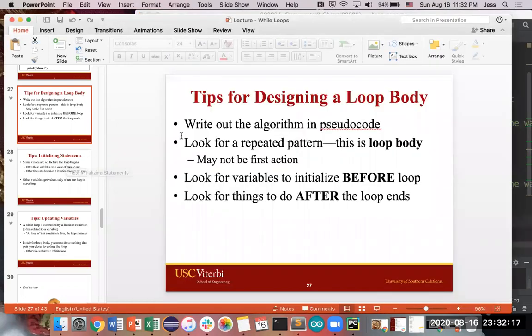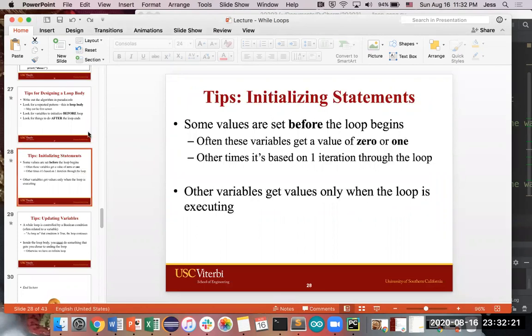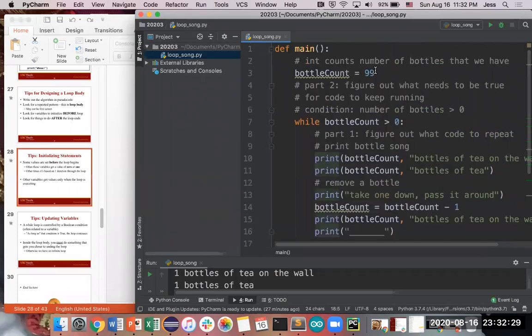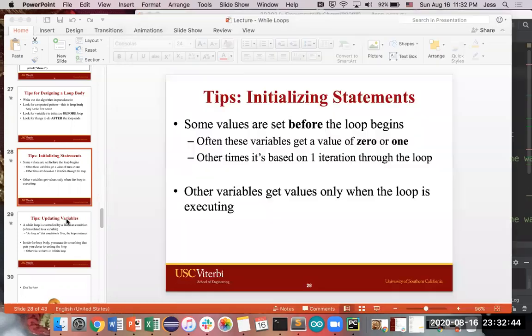So that's the structure of a loop body. When you are initializing values before the loop begins, make sure you're setting them to the correct default values. Like here, we started it off with 99. This variable was created and initialized outside of our loop, and we're going to use it inside the loop. So make sure you know what variables you're using as part of the loop, what you're updating, where you're updating, and whether it makes sense.